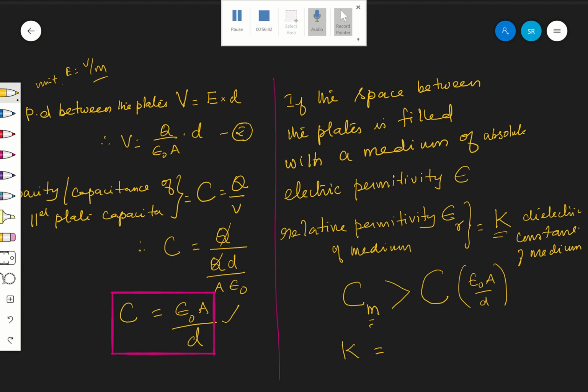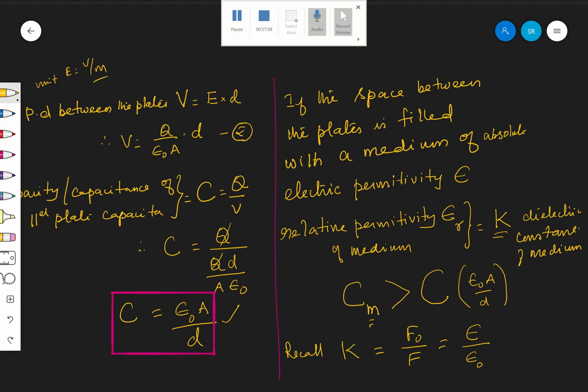K is nothing but, already recall, K is equal to F naught by F. That is nothing but epsilon by epsilon naught. This we have already seen.